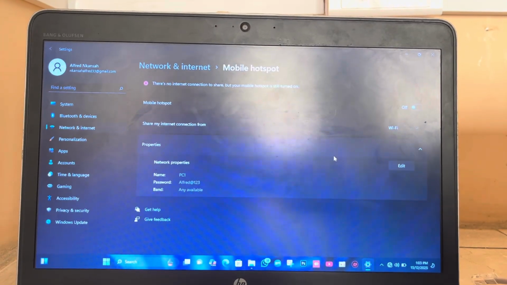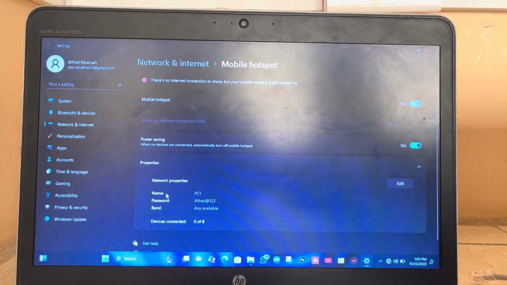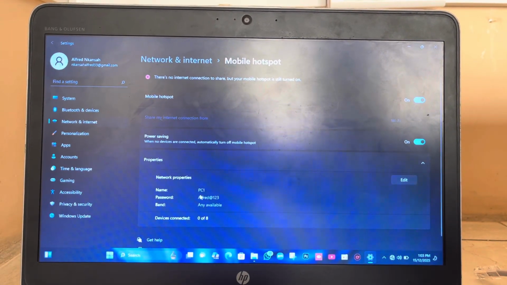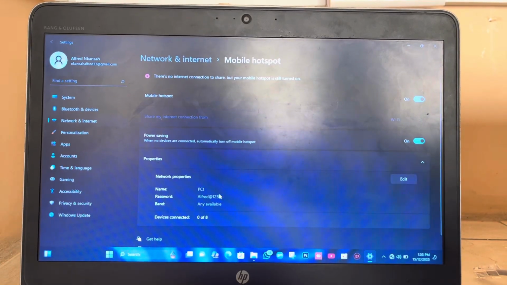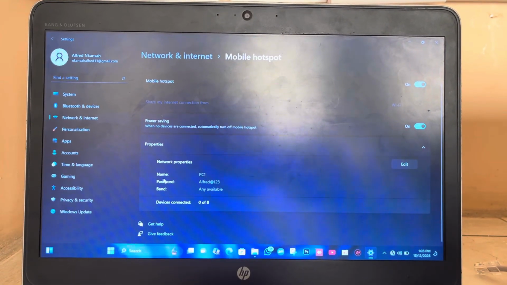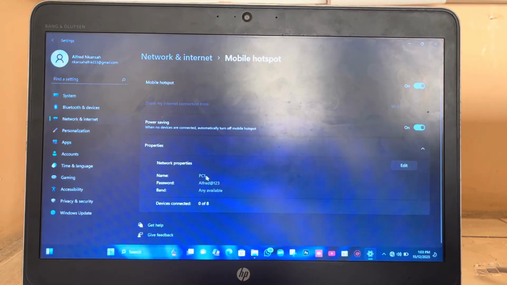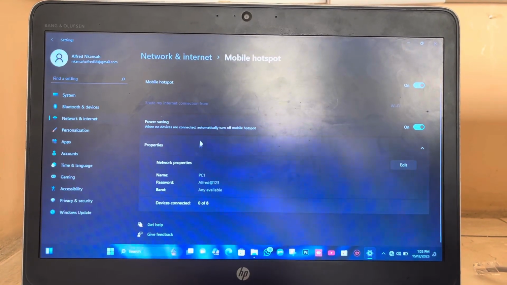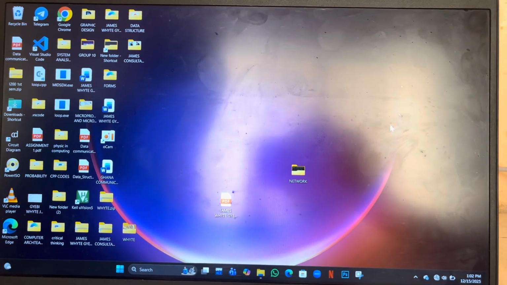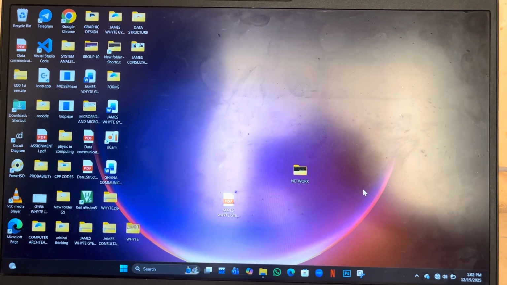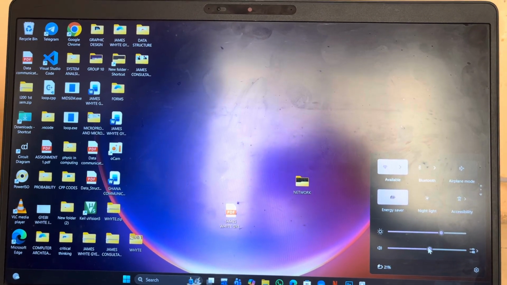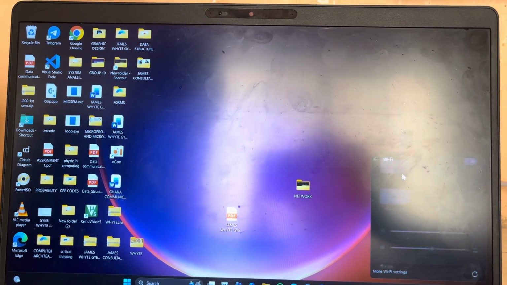Then this is the name of the laptop, PC1, and this is the password. On the second PC, you locate the name of the PC and the password to get the wireless connection. On the second PC, you go to the taskbar and come to available networks.